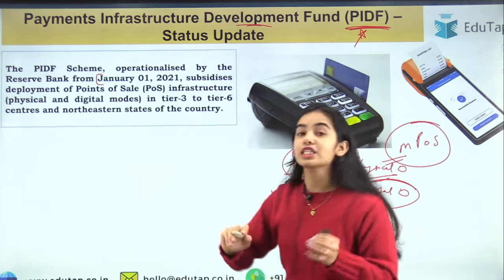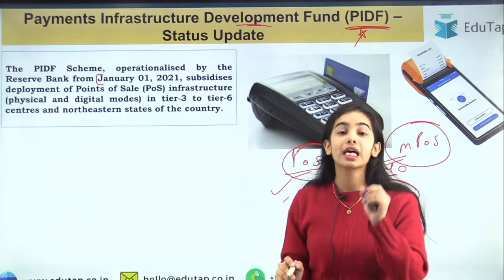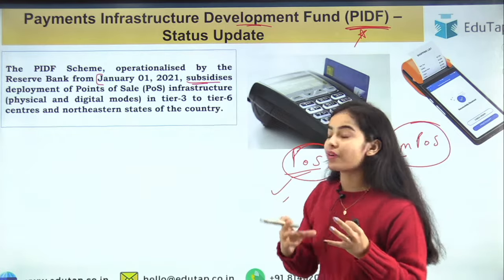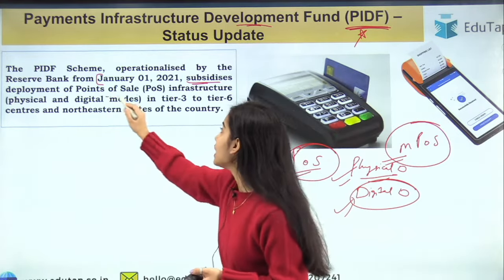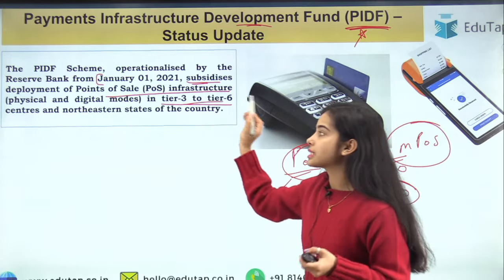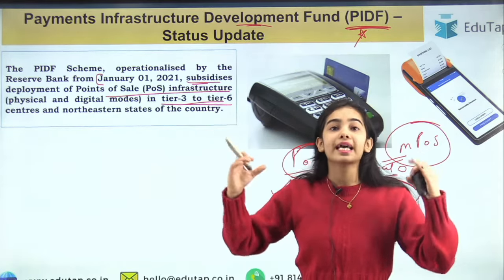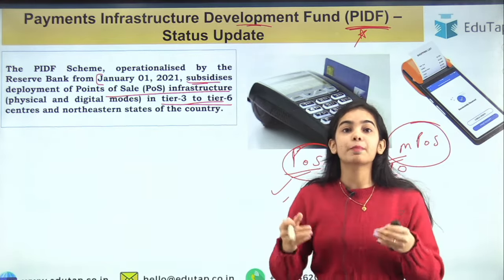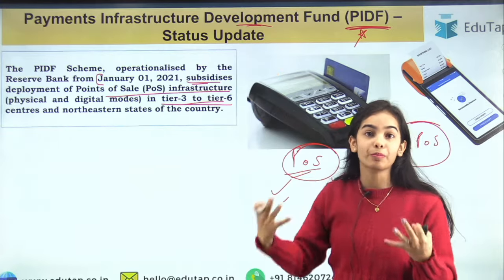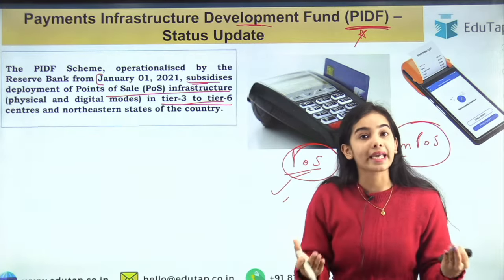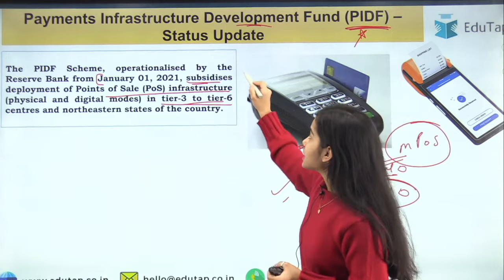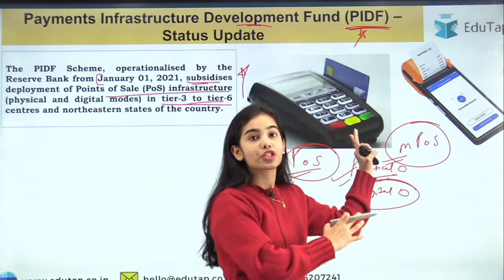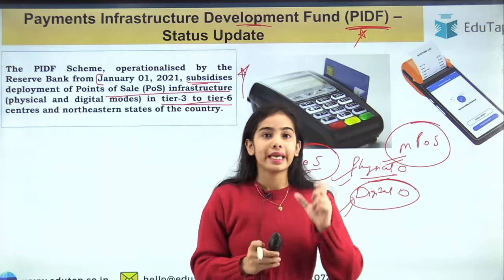This was operationalized from January 1st, 2021. Remember the date very carefully. Under the scheme, subsidies are provided for the deployment of point of sale infrastructure in tier 3 to tier 6 centers, that is, the far off centers that have less population. So the rural areas and semi-urban areas should get more deployment of payments infrastructure, because those are the areas that are lagging in digital payments. The subsidies are provided if the deployment of the digital infrastructure is happening in tier 3 to tier 6 centers.